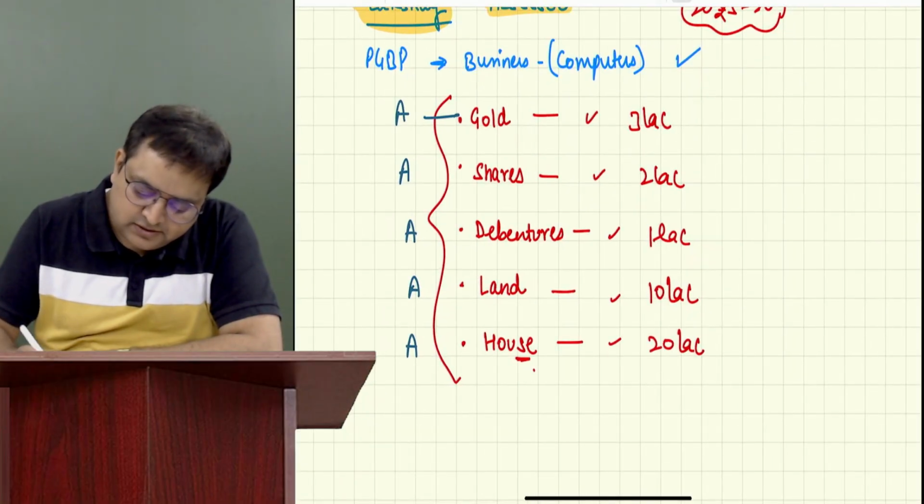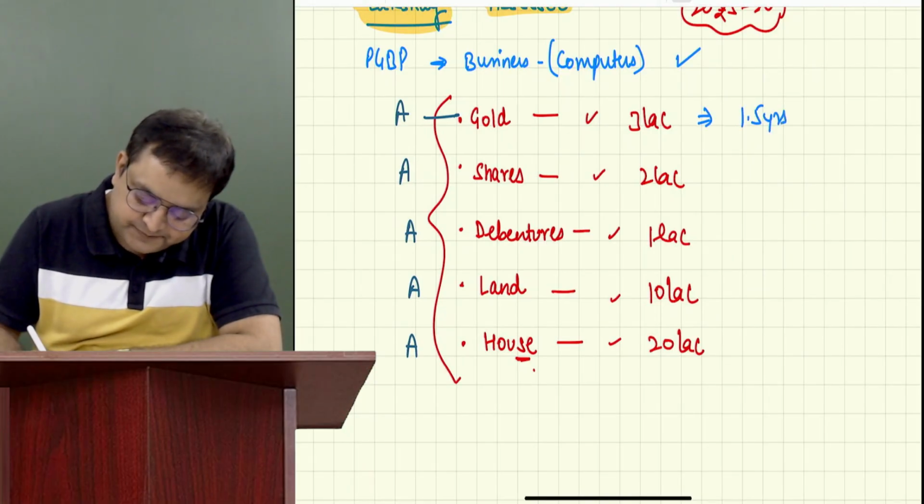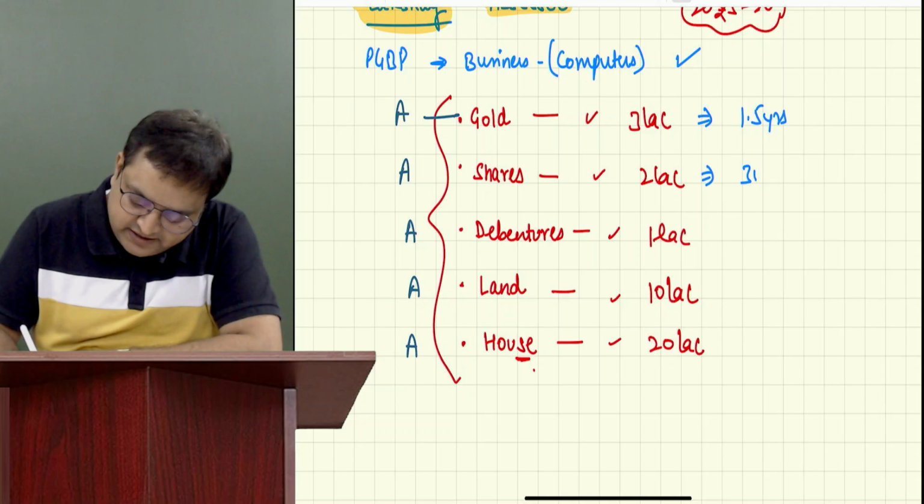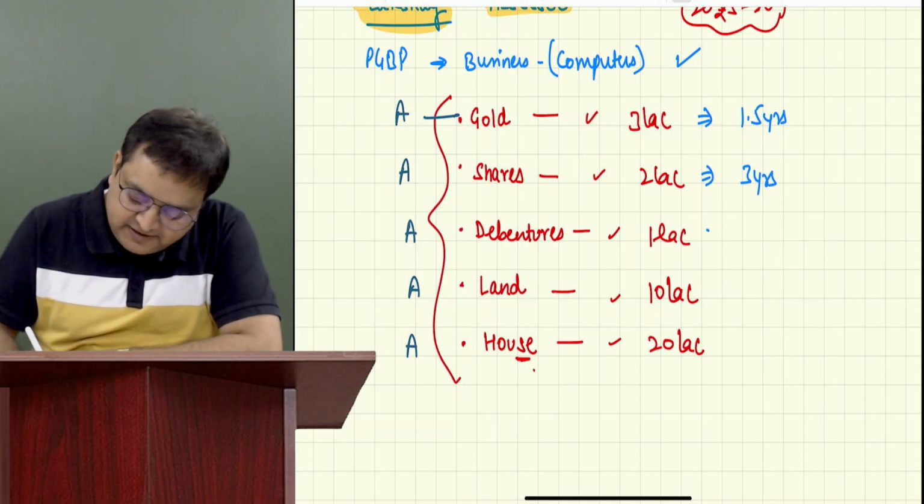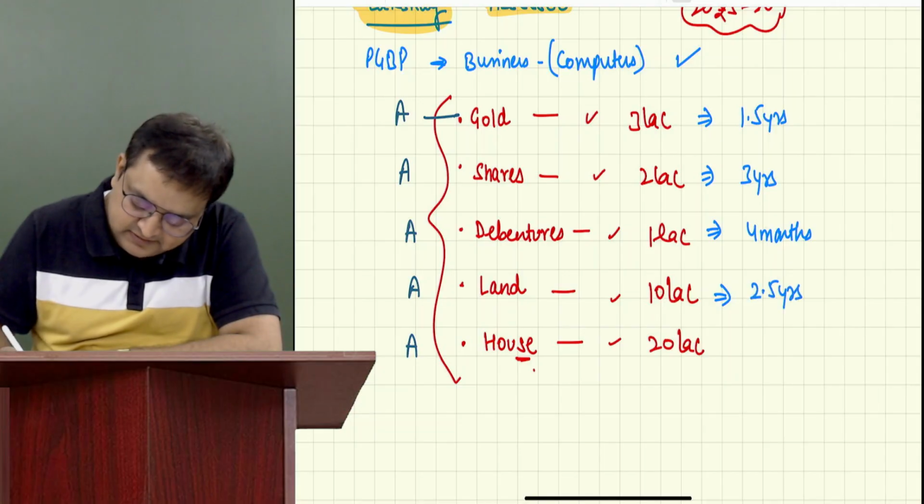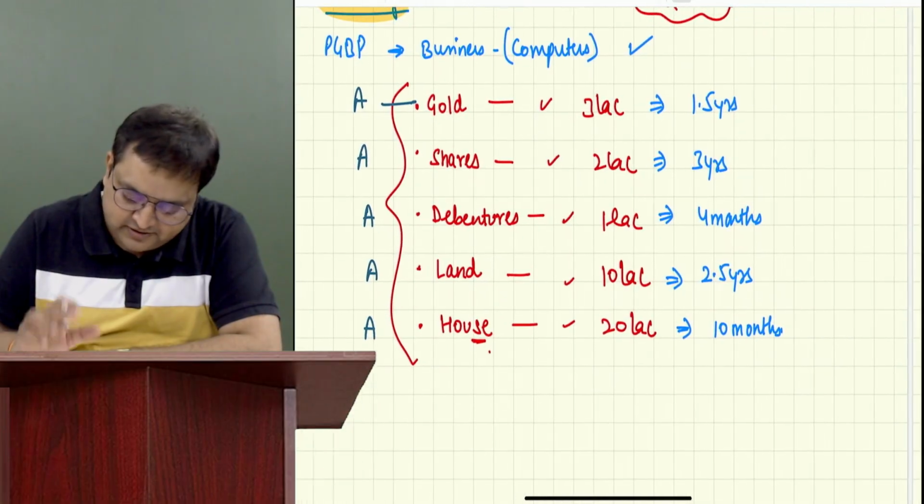that gold, you have sold it after 1.5 years, shares you have sold it after, let's say, 3 years, debentures you have sold it after 4 months, land you have sold it after 2.5 years, and house you have sold it after 10 months.